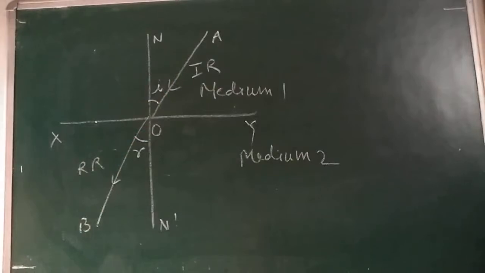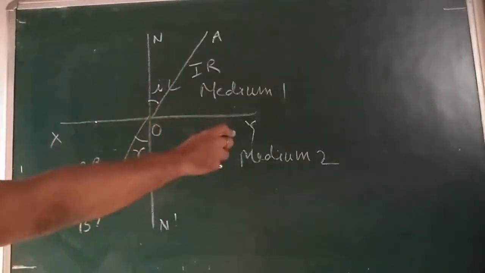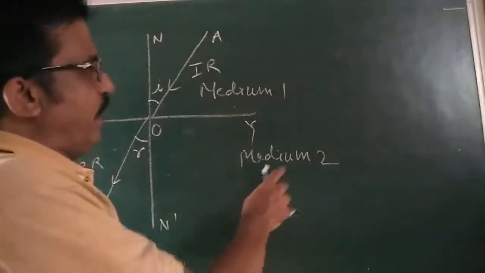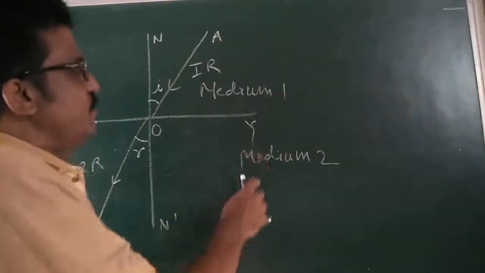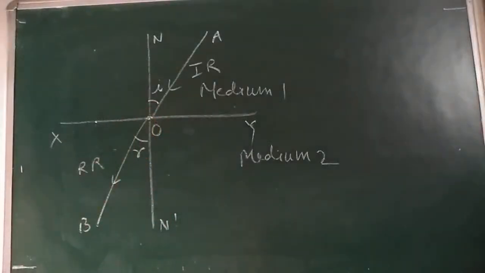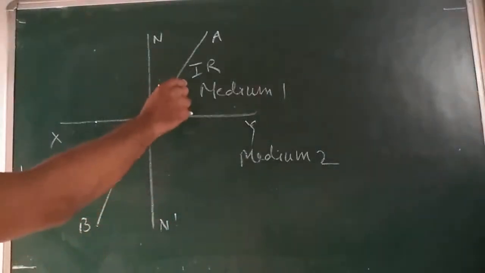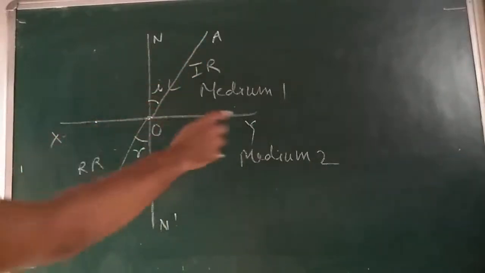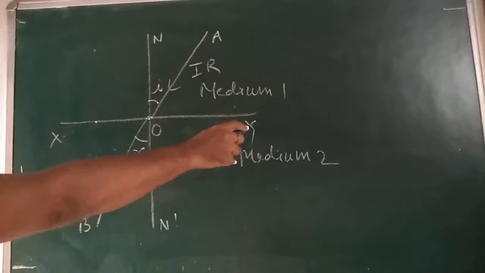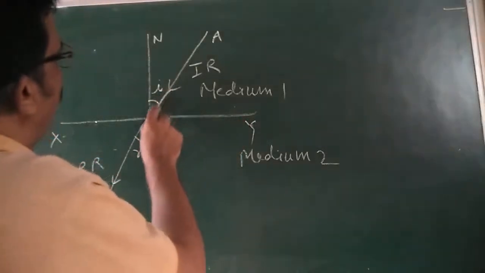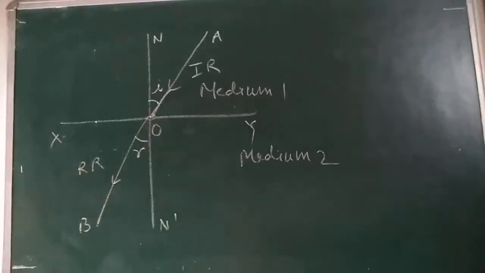So what do I observe here? XY is a plane surface separating medium 2 and medium 1. You can see like this. A ray of light traveling in medium 1 along AO strikes this boundary XY of the two media at the point O.